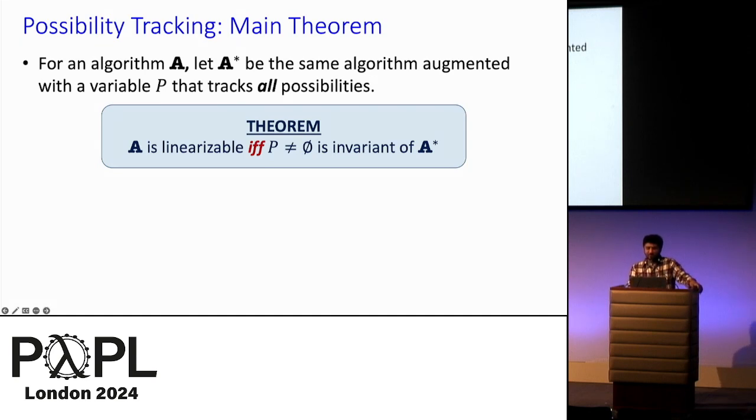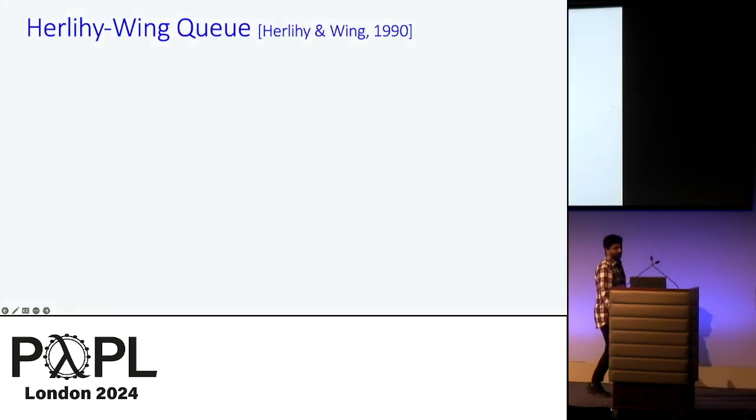So for a given algorithm A, the possibility tracking proof technique is to generate a machine-verified proof that P not empty is an invariant of A star. Now let me hand it over to Ugur to walk you through the Herlihy-Wing Q case study.